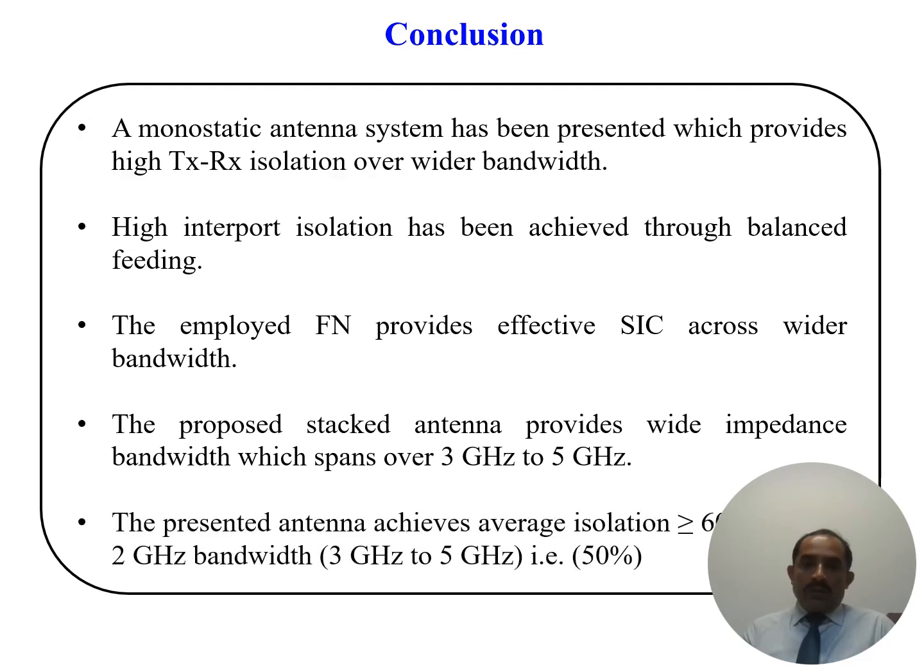So compared to the previously reported in-band full duplex or simultaneous transmit and receive antennas with the shared aperture configuration, this antenna provides higher levels of isolation or self-interference cancellation, and also the bandwidth is more. I mean, the SIC or isolation bandwidth is more, and impedance bandwidth is more as compared to the previous designs. That is basically the contribution and the novelty of this work.